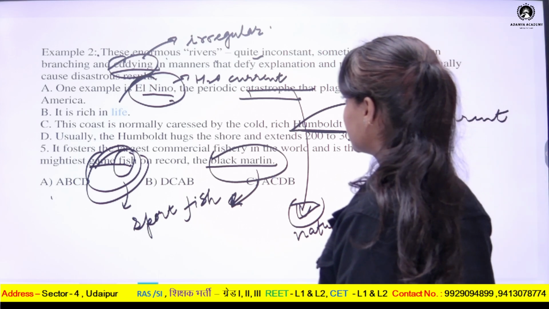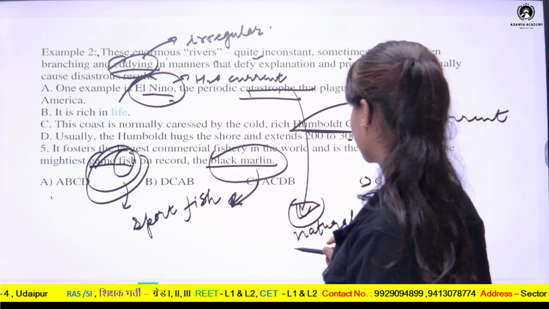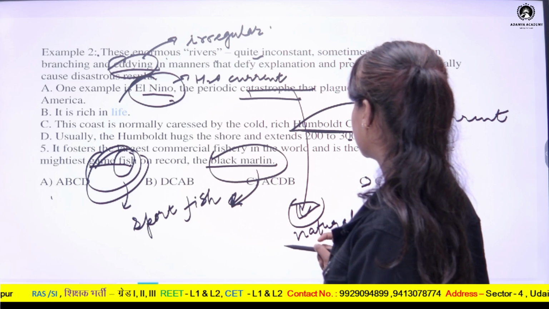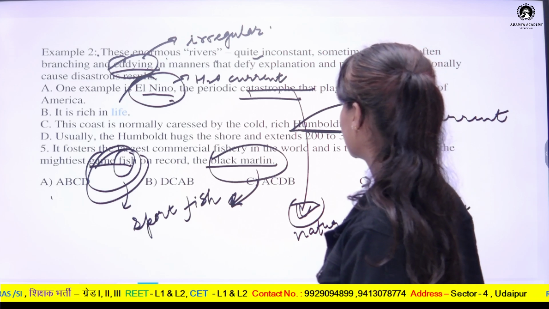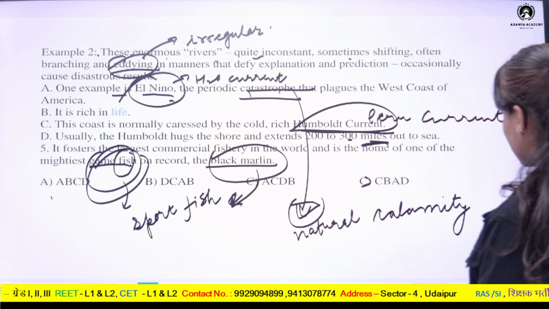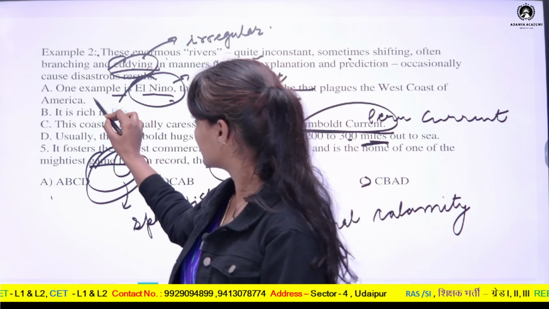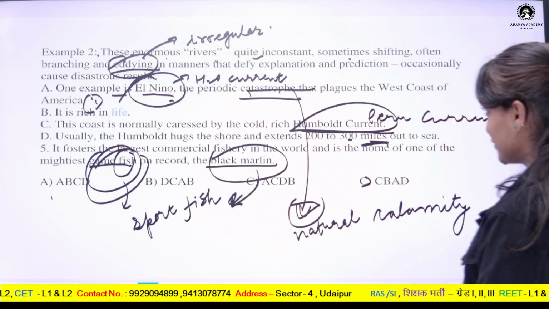So here we can see that 2 sentences have. This is the one example: El Nino, the periodic catastrophe that plagues the west coast of America. So this can be considered as the first sentence because this is actually the introduction.